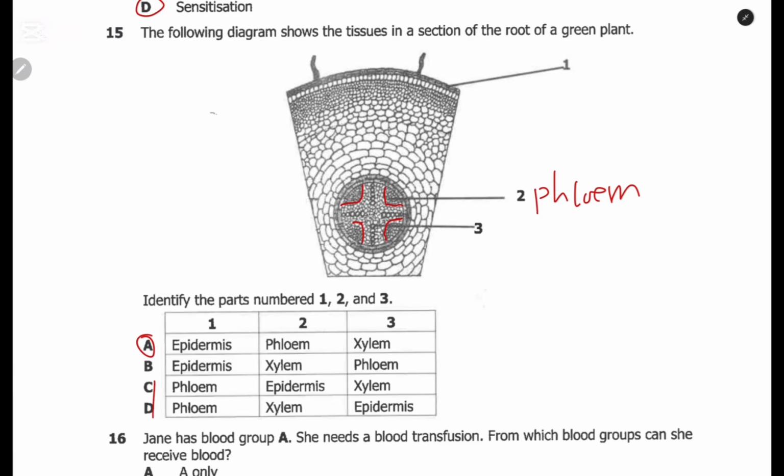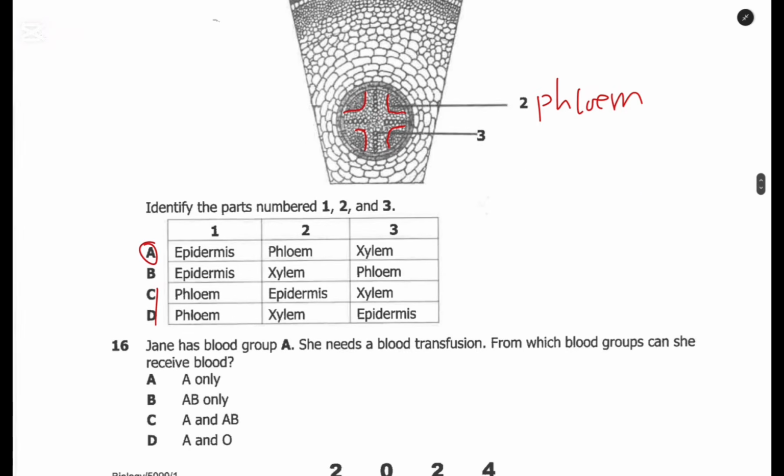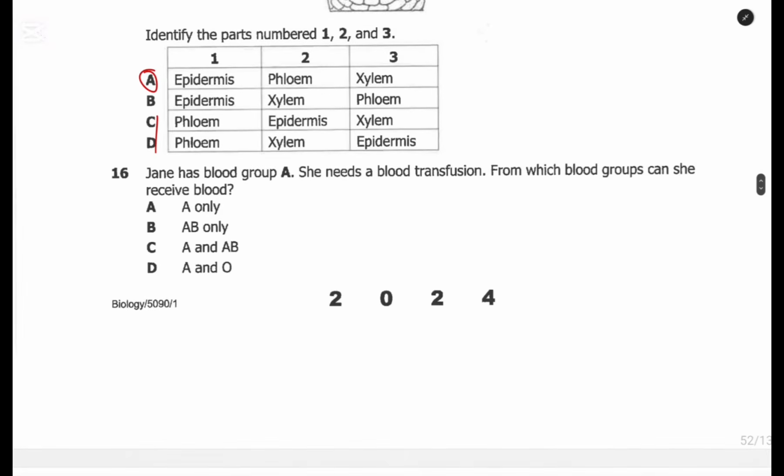Epidermis, phloem, and xylem. This part you need to know. Transport in plants. Question 16. Jane had blood group A. She needs a blood transfusion. From which blood group can Jane receive, or can she receive the blood?